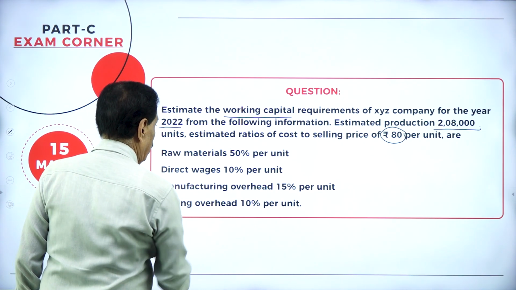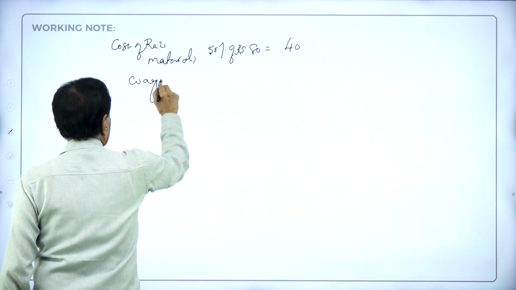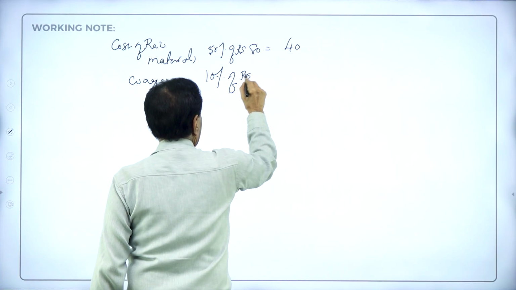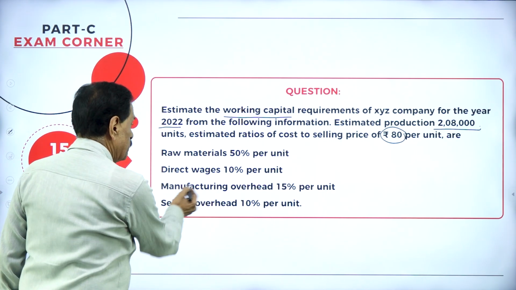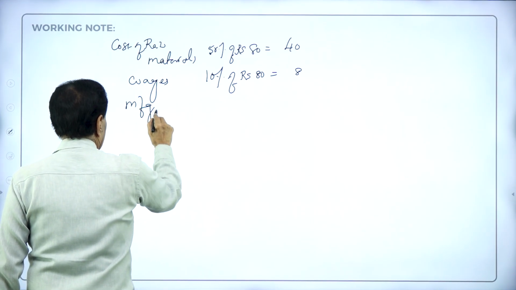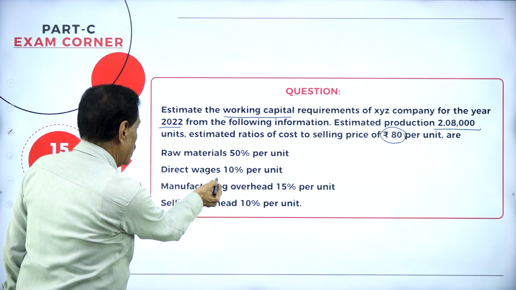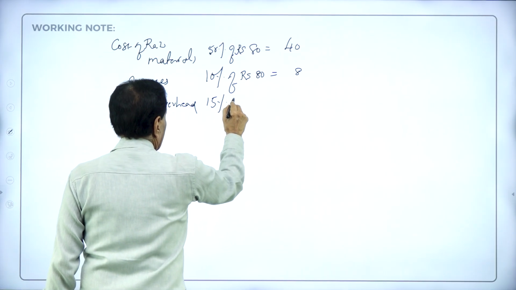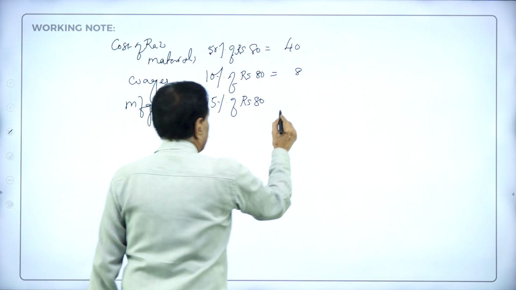Then wages, 10% of rupees 80, 8 rupees. Then manufacturing overhead, this is 15% of rupees 80. 15% means 12 rupees.